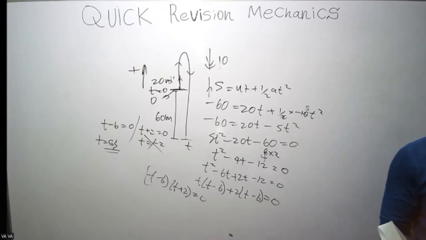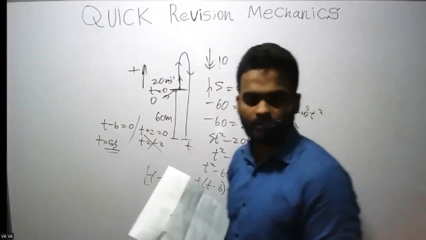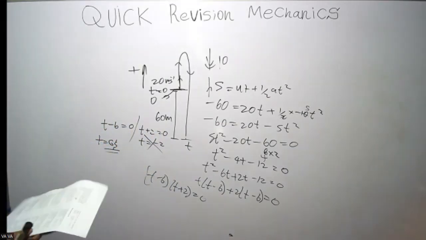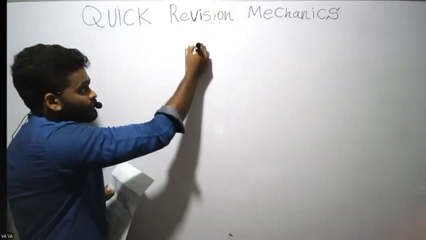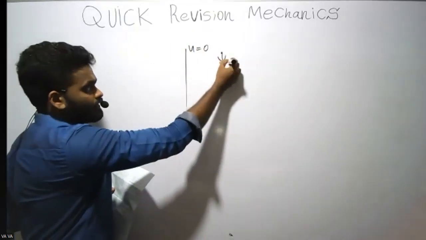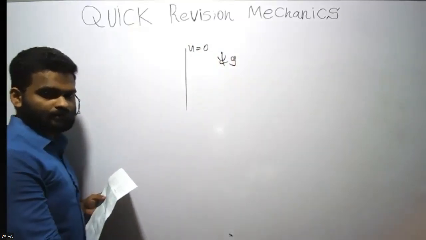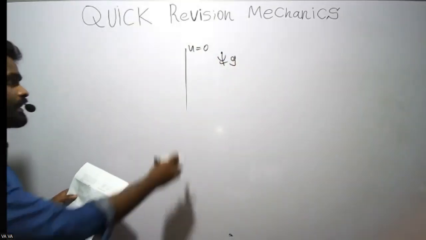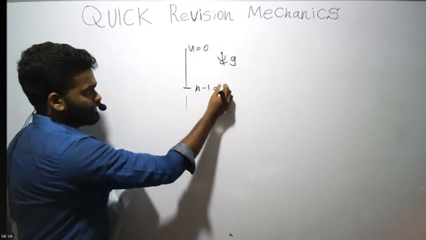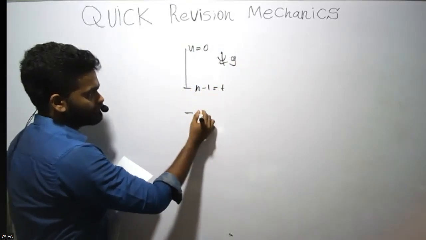Okay, then try the 21st question. Initial velocity 0. Acceleration, take it as g because in the options it is g. Nth second means n minus 1 and n.